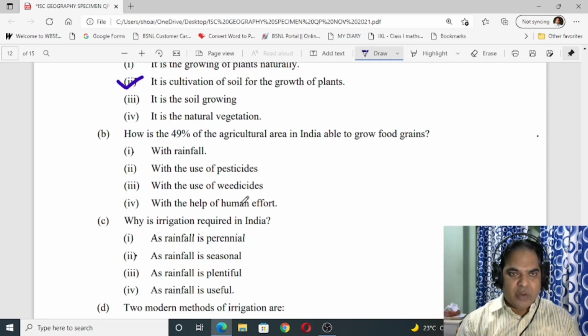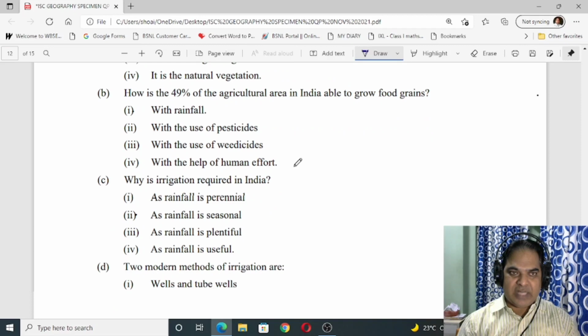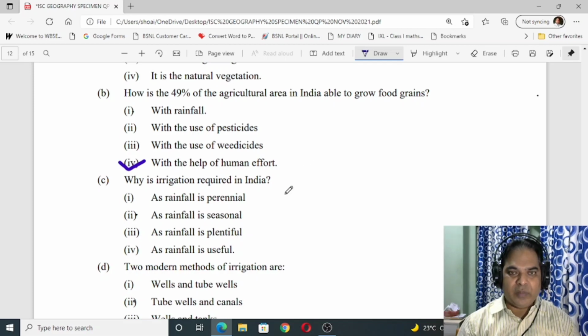B, how is the 49% of agricultural area in India able to grow food grains? So the answer is with the help of human effort. Number 4 is correct. That means 49% of agricultural area in India is able to grow food grains with the help of human efforts.